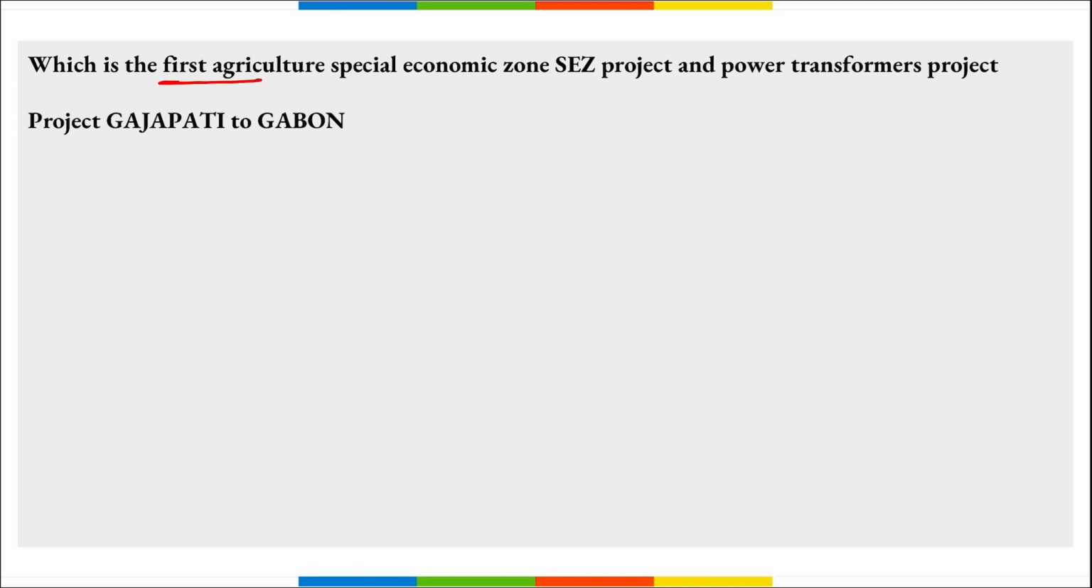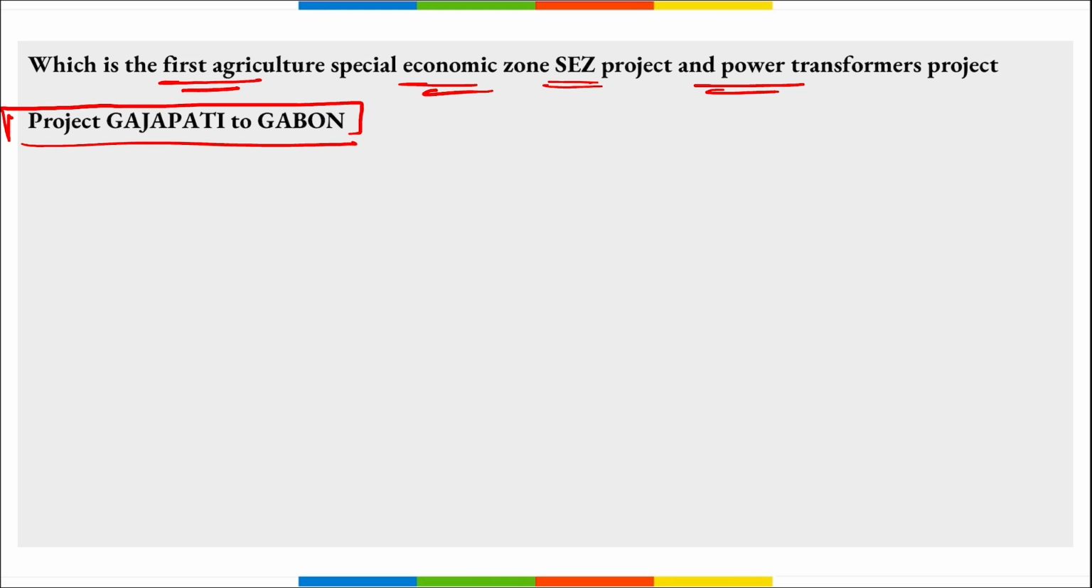Next, which is the first agriculture special economic zone SEZ project and power transformers project? It is Project Gajpati to Gabon, right? This is the first agriculture special economic zone project and power transformers project from New Delhi. The establishment of this agriculture and food processing SEZ in Gabon will enhance food security and sufficiency in Gabon. This project is an international outreach initiative of the government of Gabon, AOM Group and Centurion University of Technology and Management.